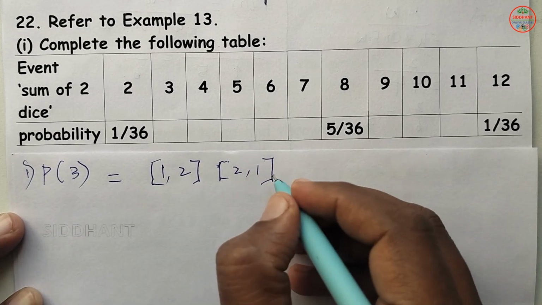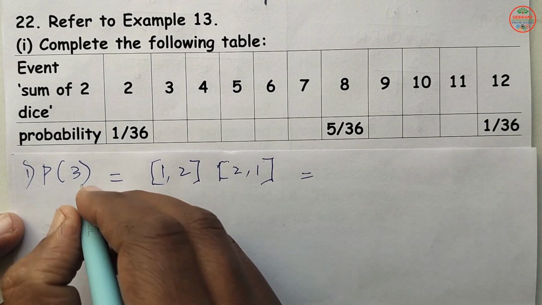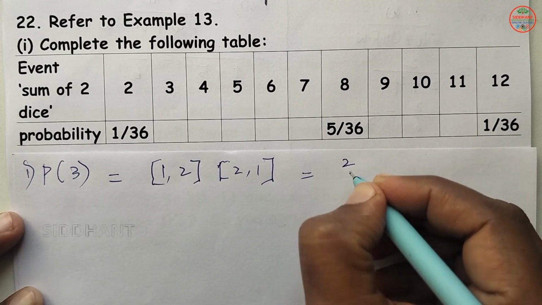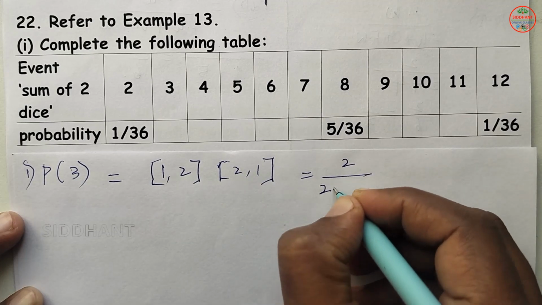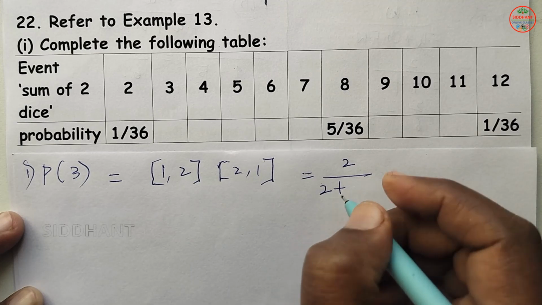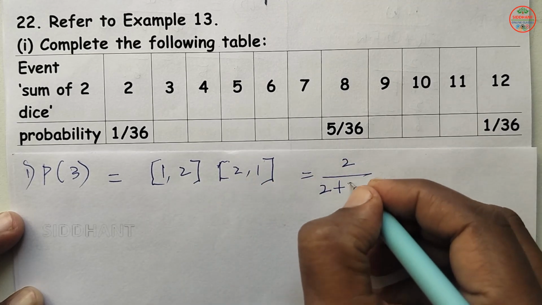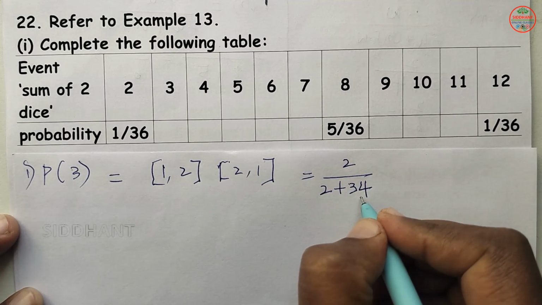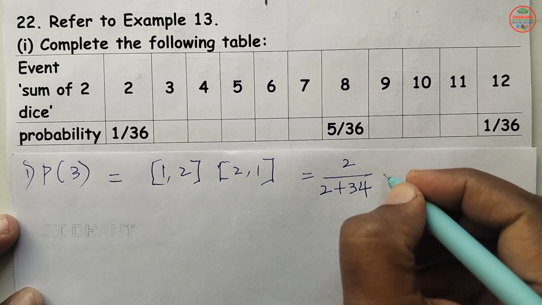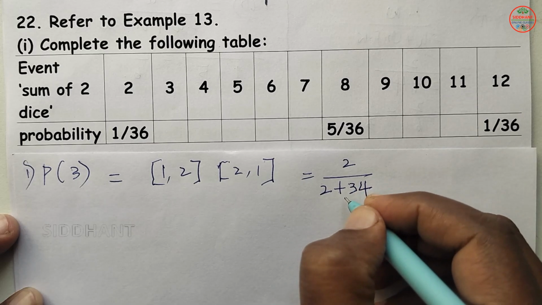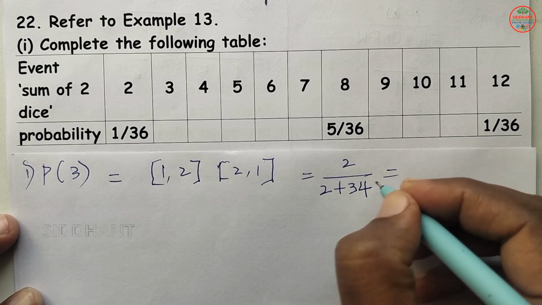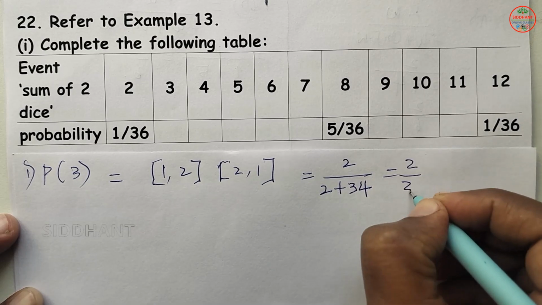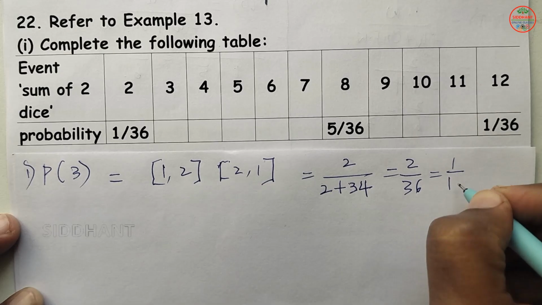Now we are going to see the probability of 3 happening: favorable ways are 2, plus unfavorable ways will be 34, so total will be 36. So 2 by 2 plus 34, that will be 2 by 36, so that will be 1 by 18.